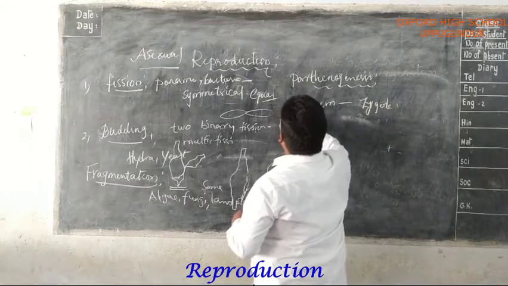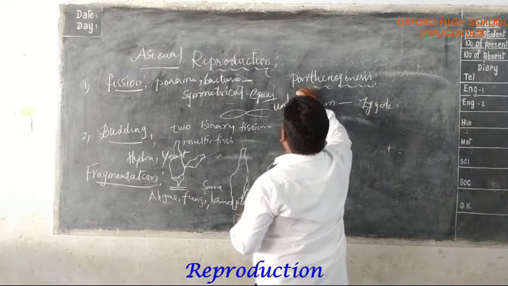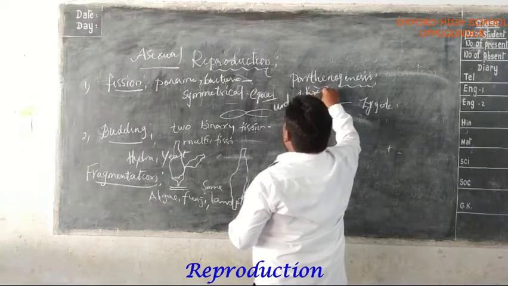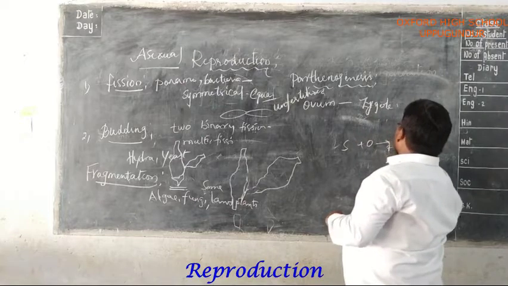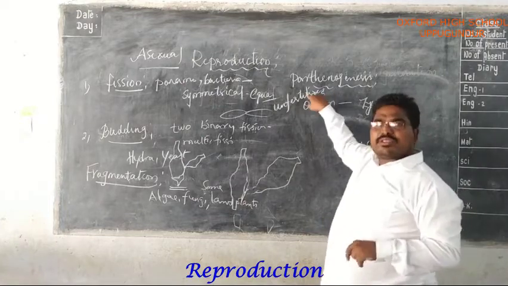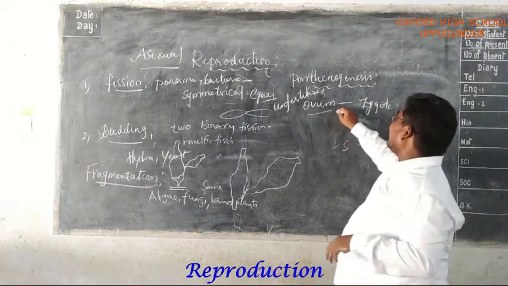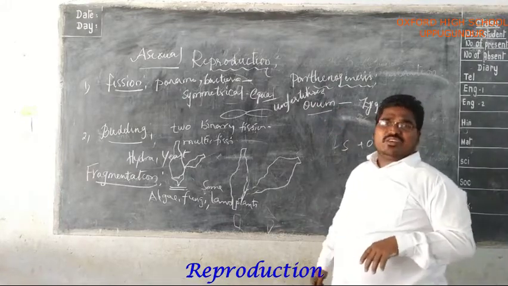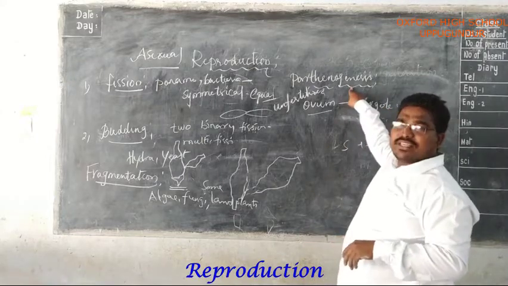Okay, unfertilized, not fertilized one. We are all aware that by fertilization, sperm plus ovum forms a zygote. Here, in the parthenogenesis process, the unfertilized ovum, that means the unfertilized egg, develops into the zygote. Once again, I am explaining about this parthenogenesis.